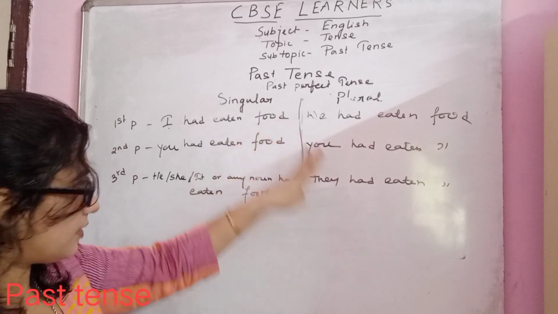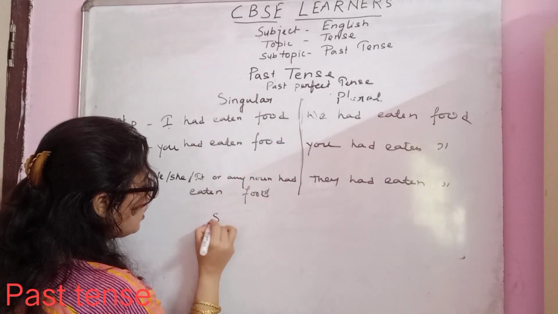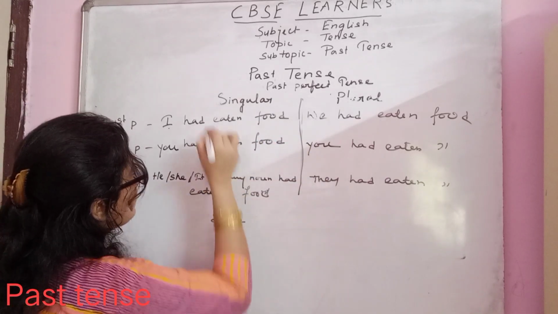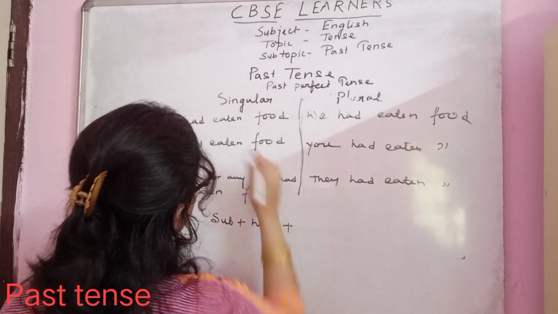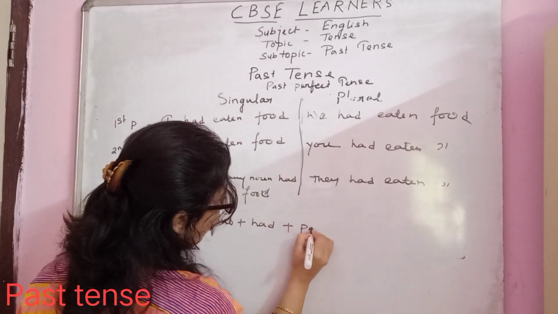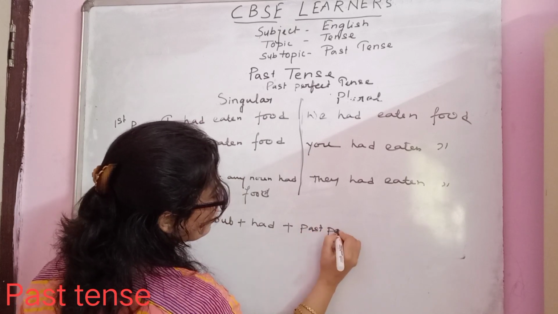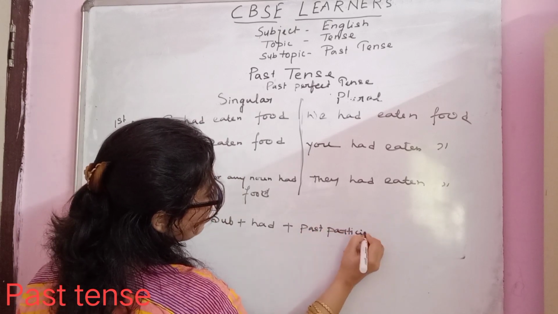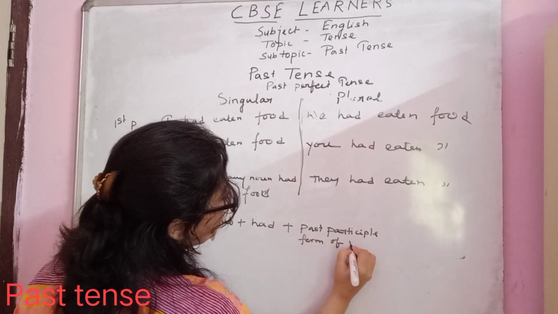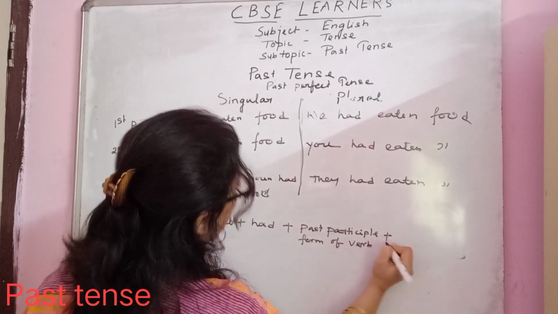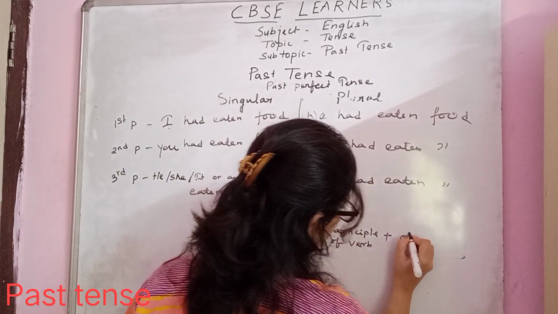So now let's construct the formula. Subject plus had plus past participle form of verb plus object.